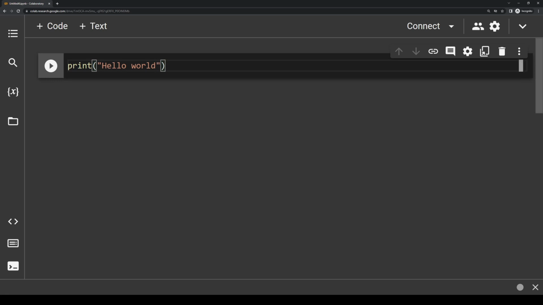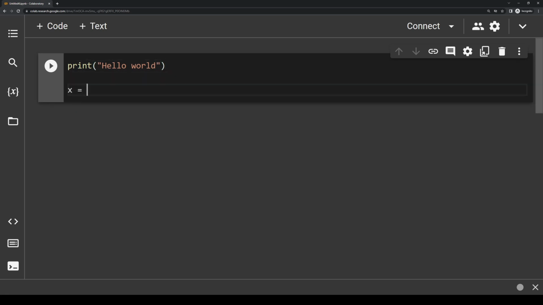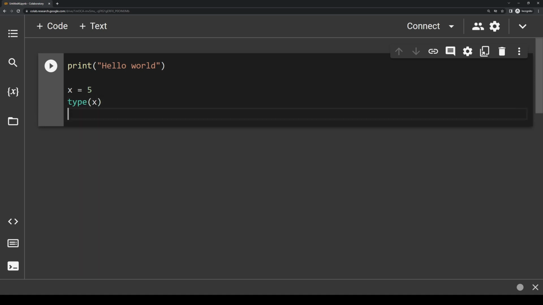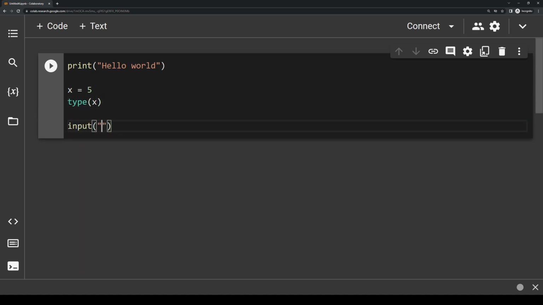What about when we have, let's say, a variable, x equals 5, and we want to check the type of it? We write type of x. Or how about, like in the last episode, when we use the input function like this to prompt the user to enter some number?